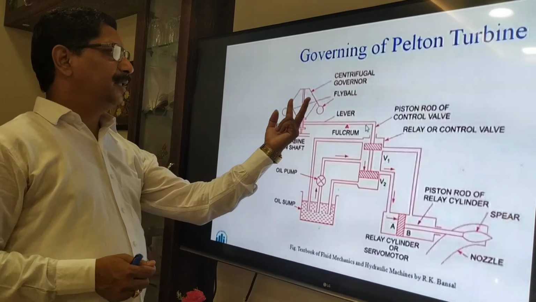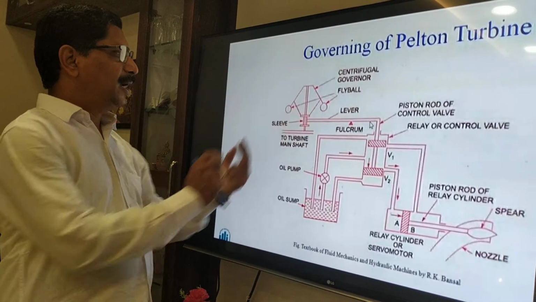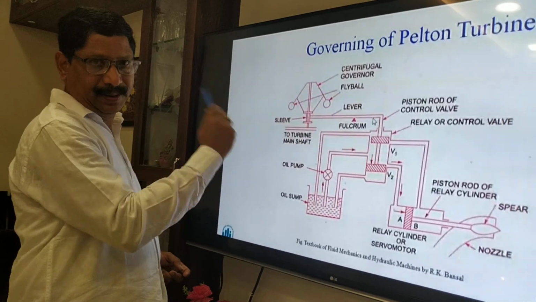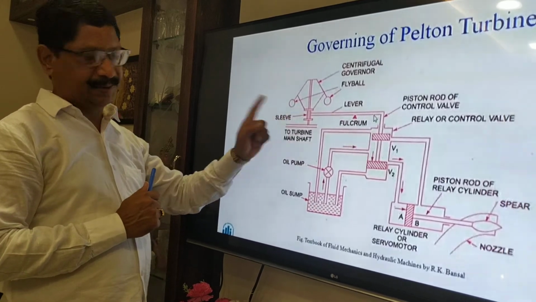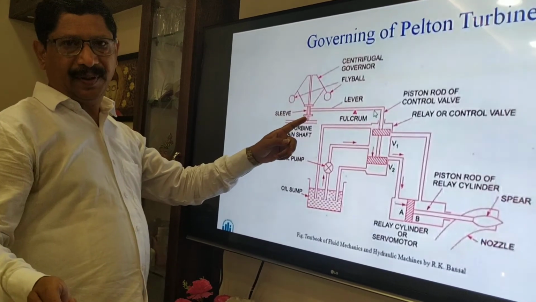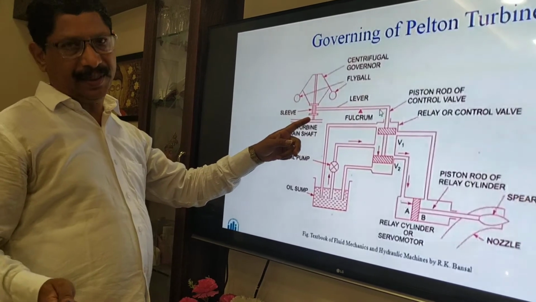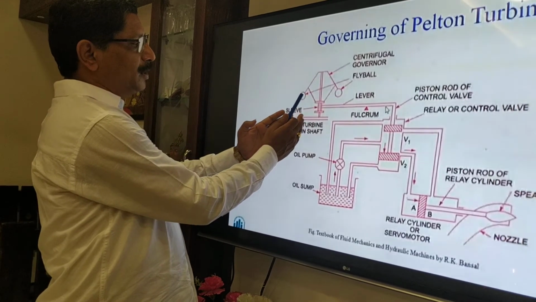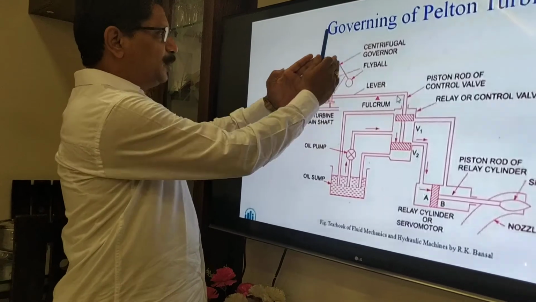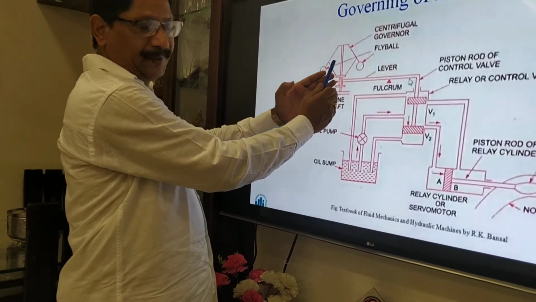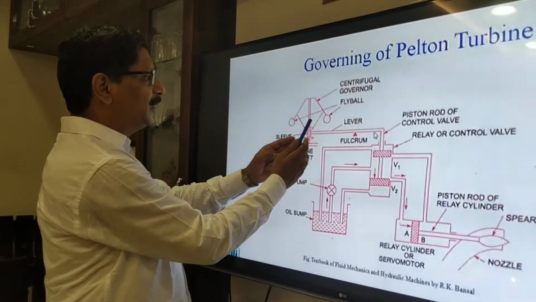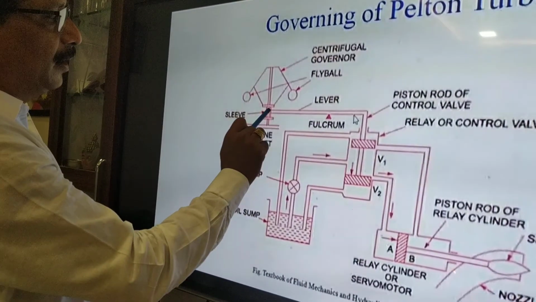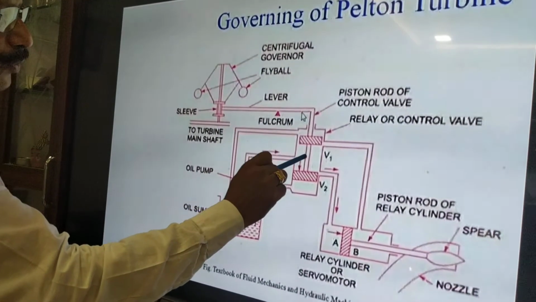So depending upon the speed of the turbo generator, these balls will either come towards the center line or go away from the center line, isn't it? Because of the centrifugal force acting on this. Our condition we have considered is the load on the power station is increased, so speed will decrease. When the speed of the turbo generator is decreased, what will happen? These balls will try to come towards the center. Now because of this motion, you will find the sleeve will be lifted up. Here there is a fulcrum, so this end will lift up, this end will move down.